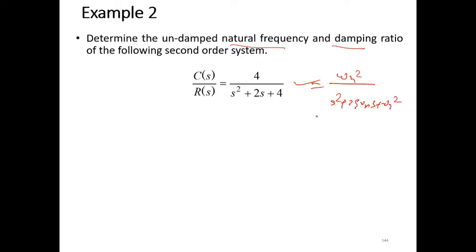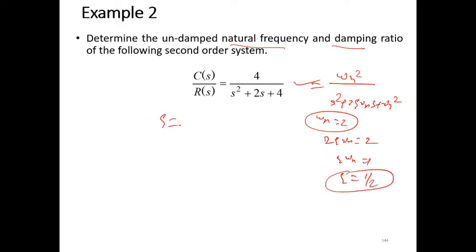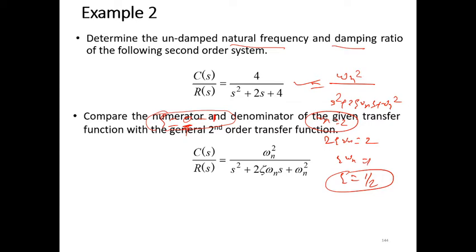So you can find omega n is equal to 2 and 2 zeta omega n is equal to 2. So zeta omega n becomes 1 and omega n is equal to 2, so zeta becomes 1 by 2. Generally the zeta varies from 0 to a maximum value of 1. And when you take 0, it becomes the undamped system.